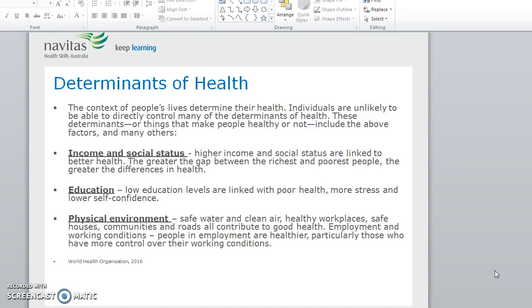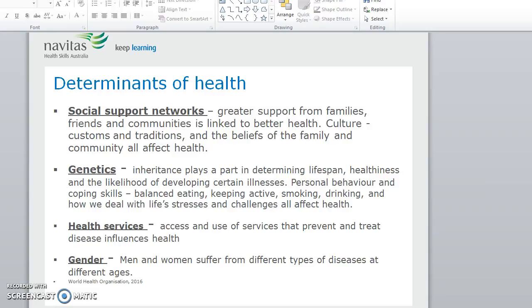The physical environment: safe water, clean air, healthy workplaces, safe houses, communities, and roads all contribute to good health. Employment and working conditions. People in employment are healthier, particularly those who have more control over their working conditions. Social support networks. Greater support from families, friends and communities is linked to better health. Culture: customs, traditions and the beliefs of the family and community all affect health. Genetics. Inheritance plays a part in determining lifespan, healthiness and the likelihood of developing certain illnesses.